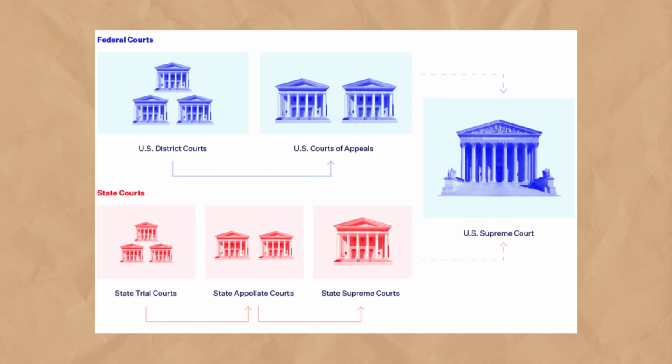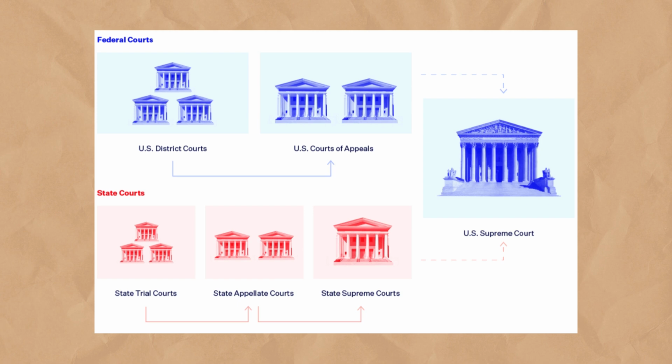For example, the federal system has 3 distinct levels. The lowest courts are the United States district courts. This is where most cases begin. From the district court, an unhappy litigant may wish to appeal their claim to the Intermediate Appeals Court, the U.S. Court of Appeals.